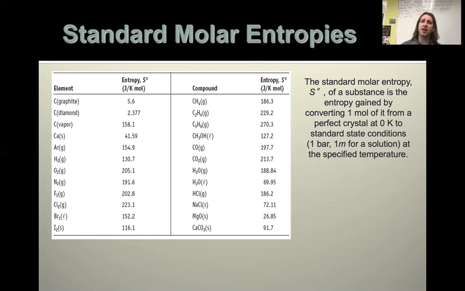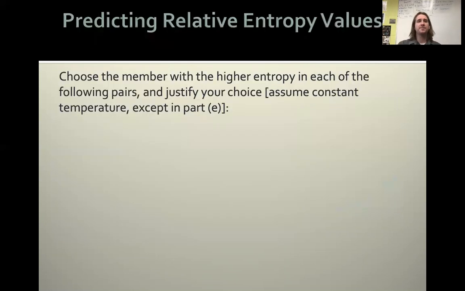And we got a whole bunch of these. There's a bunch in the back of Appendix B. These were all found kind of using this formula, figure out how much heat got absorbed to get to a certain temp to let us start to have these numbers. And then we can start to compare them. Because now we can say, okay, if we go from this substance to this substance, well, what change in entropy would we actually see to go from a gas to a liquid or a solid to a gas? We now have numbers that we can start to do some math with.